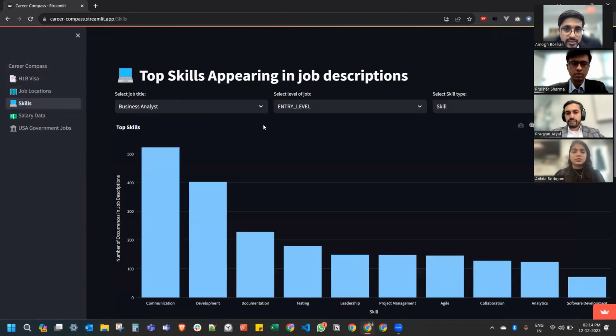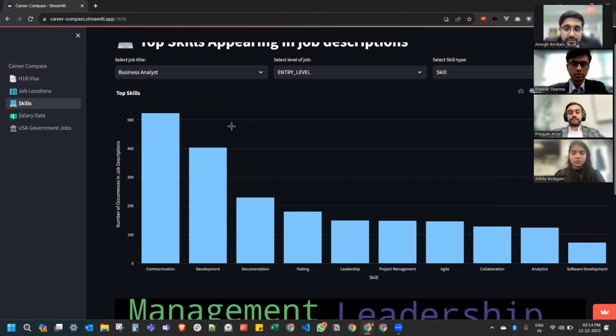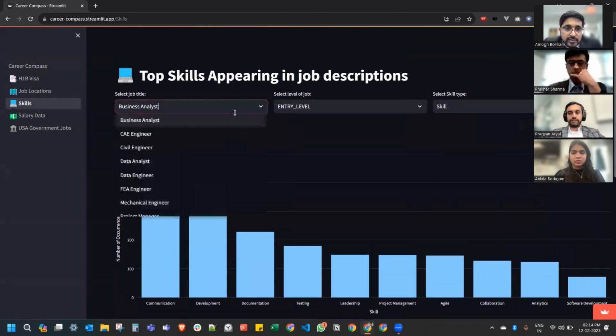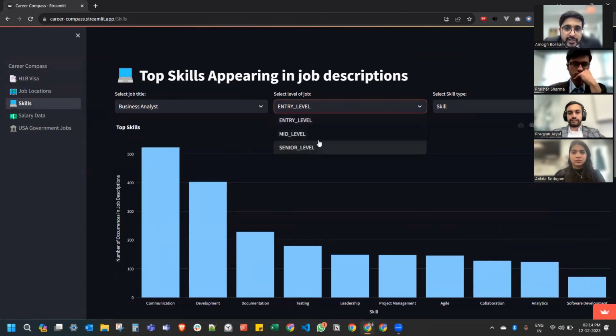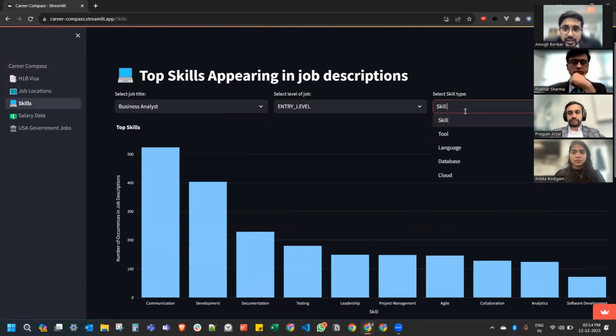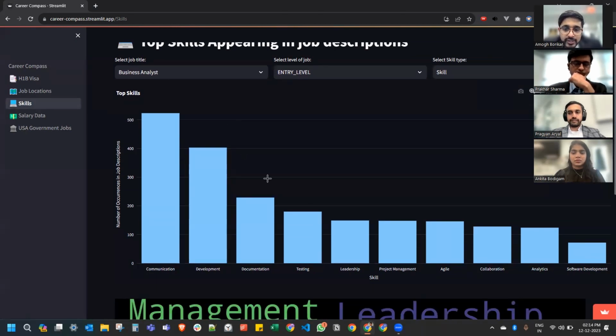from the job postings that are given on Indeed through these plots. Third is skills. Here what we do is we go through the job descriptions and find out which skills are in demand recently for every job position and for every experience level. And these skills are again classified into these five categories, namely skills, tools, languages, databases. So relevant categories have been listed down and top skills are shown here.